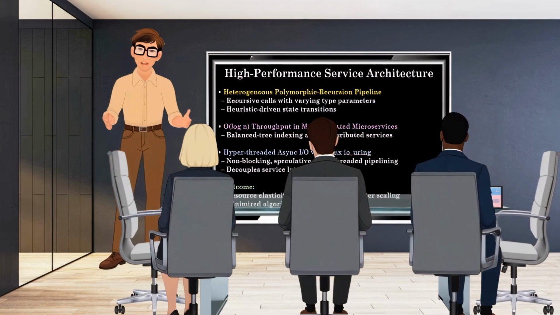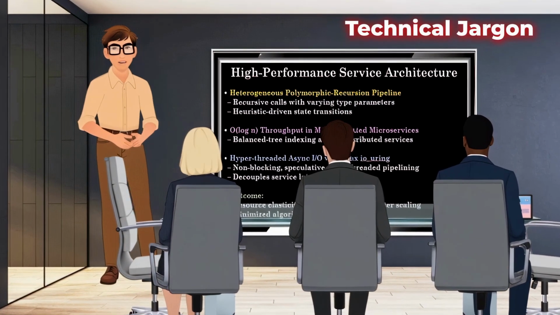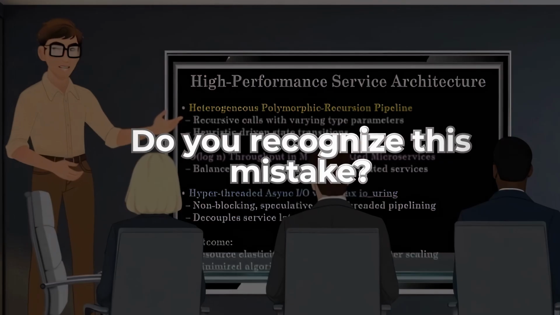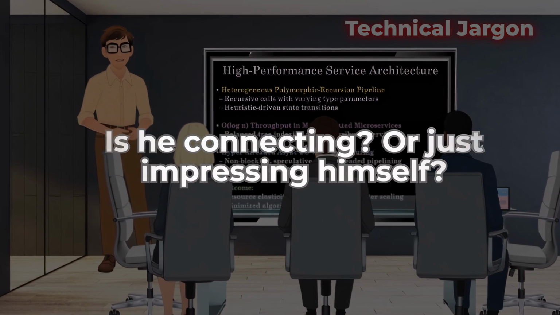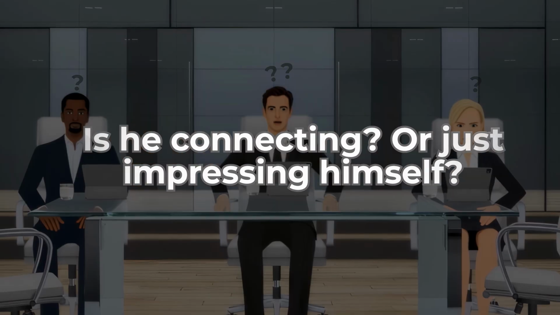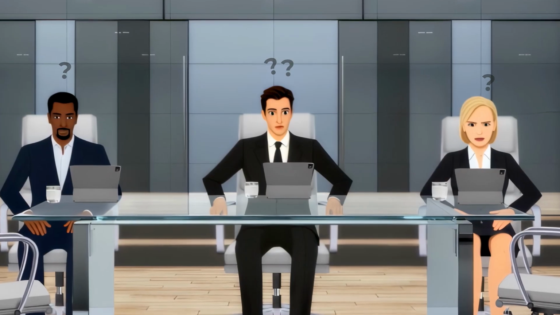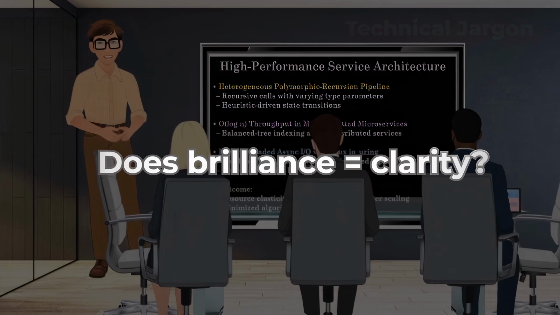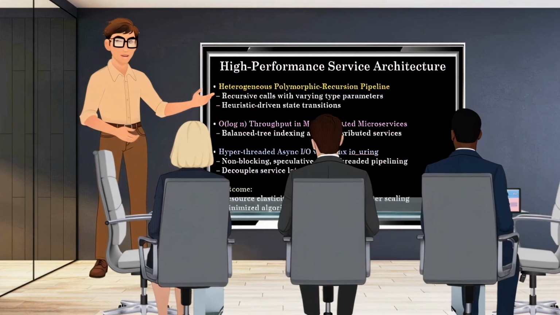Our system leverages a heterogeneous polymorphic recursion pipeline, where functions perform recursive calls with varying type parameters to orchestrate heuristic-driven state transitions and deliver amortized O log n throughput across a distributed, mesh-oriented microservices fabric. We layer on hyper-threaded asynchronous I/O virtualization, e.g., Linux's I/O whirring, to decouple service latency and enable speculative, multi-threaded I/O pipelining. This combination ensures resource elasticity and drives sublinear, cross-cluster scaling, while minimizing algorithmic entropy.